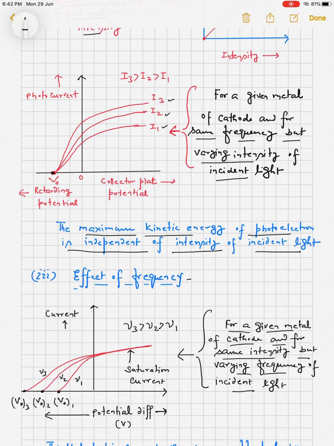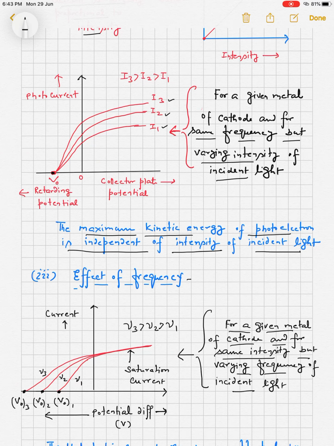But what happened to the stopping potential? The stopping potential in this case is different. It is V01 for frequency nu1, V02 for frequency nu2, and V03 for frequency nu3. From this graph it is clear that as the frequency increases, stopping potential increases, and stopping potential is a measure of maximum kinetic energy of the emitted electron.